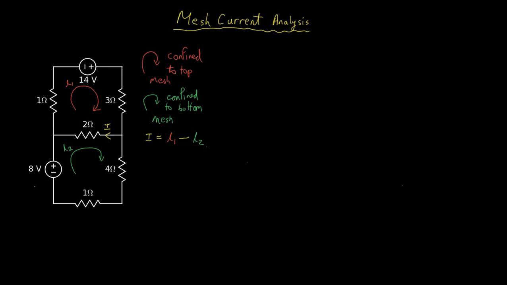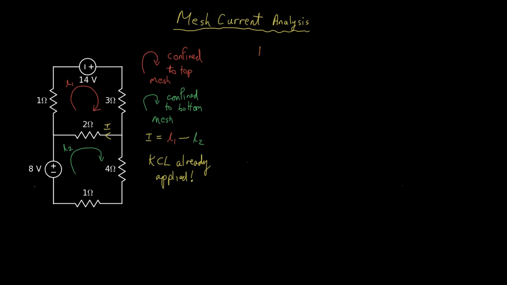Alright, let's go through this example and we'll solve for those 2 mesh currents. Basic idea is that KCL is already applied. We're already guaranteed conservation of current through the construction of the mesh currents. Alright, so let's solve for those currents I1 and I2.